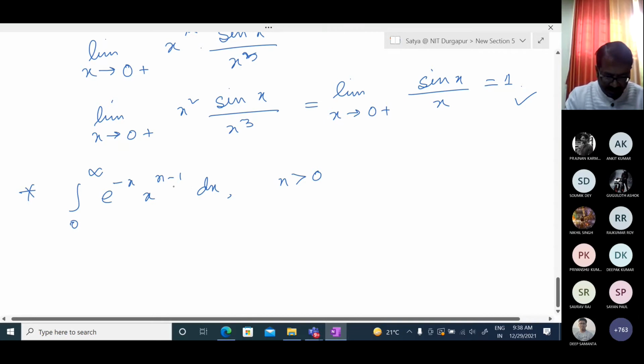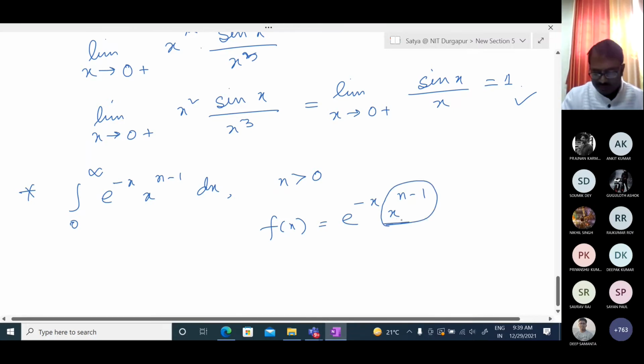When n lies between 0 and 1, then the power n minus 1 is negative, and the integrand becomes discontinuous. So to prove this, we need to divide it into two parts.